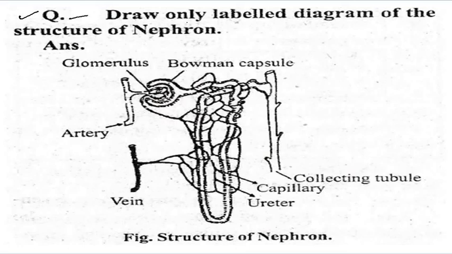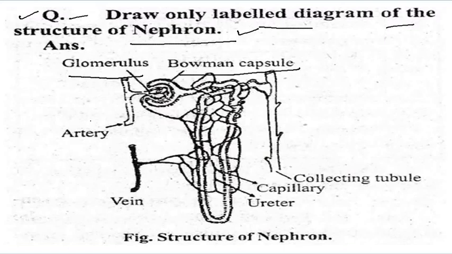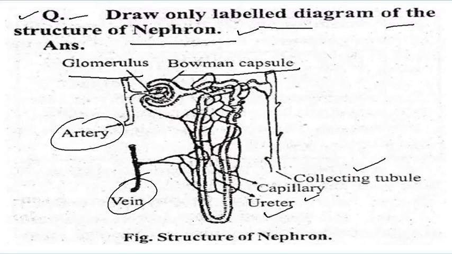Now, next question: draw the labeled diagram of the structure of nephron. Nephron is the unit of kidney. So it has the glomerulus, the Bowman's capsule, the artery, the vein, the collecting tube, the capillary, and the ureter. So this is the structure of nephron. You can draw it in your copy and learn it by heart.